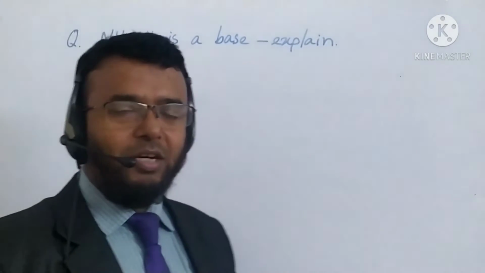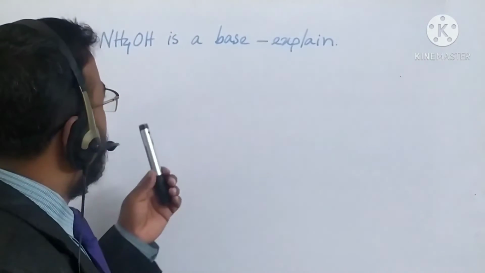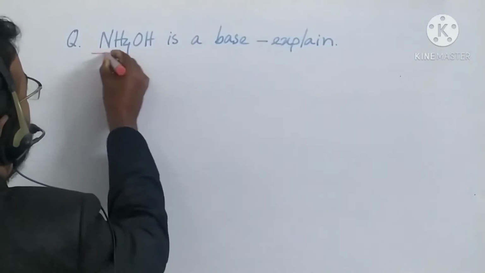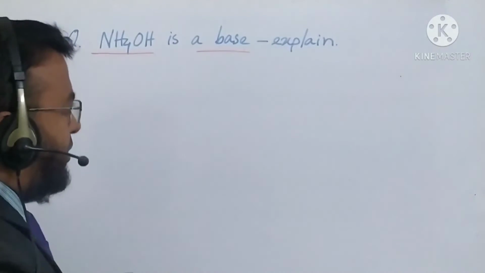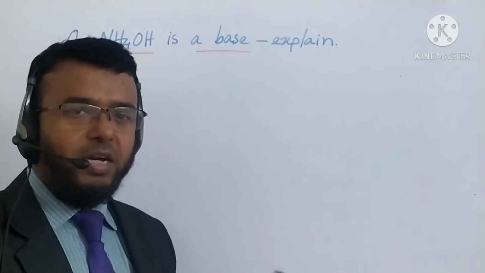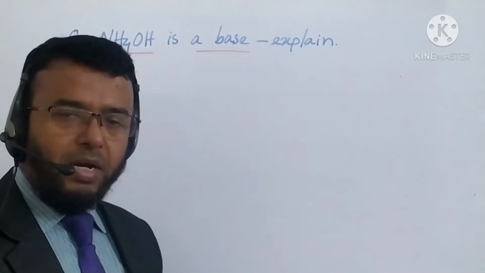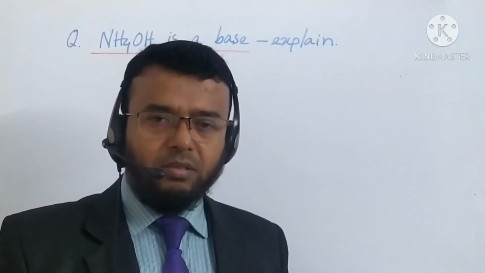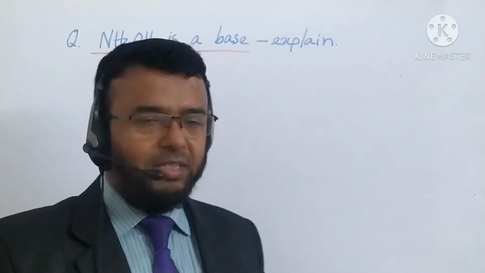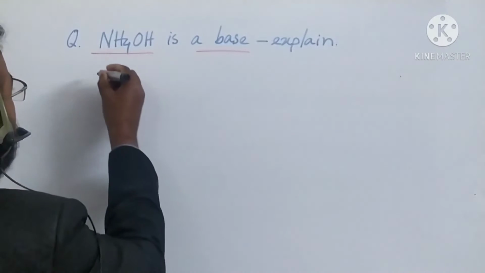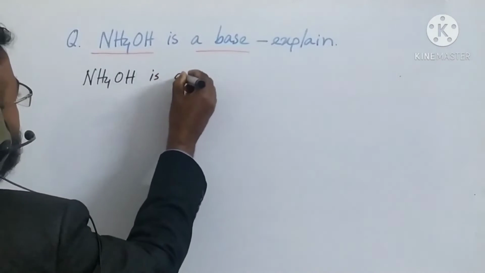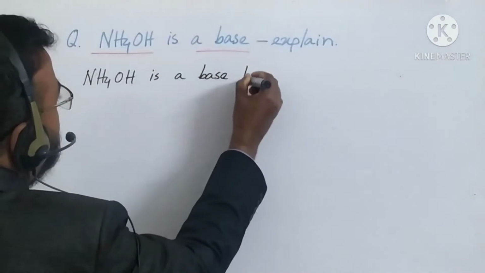Okay, dear students, now comprehensive type question I have written. It is a question, ammonium hydroxide is a base. Ammonium hydroxide is a base, we have to explain it. So first of all, you have to know what is base. I have given oxide and hydroxide of reactive metal or metal-like radicals which react with acid to produce salt and water are called base. So here ammonium hydroxide is a base because